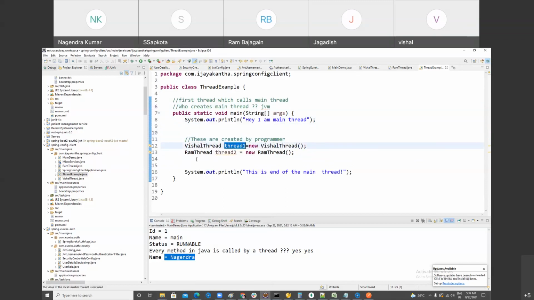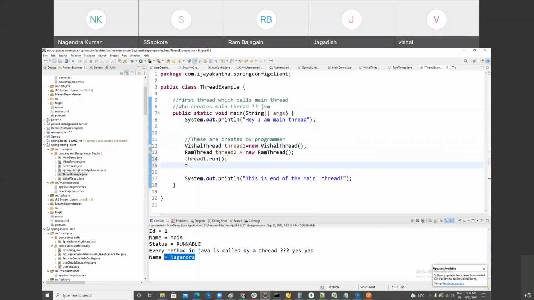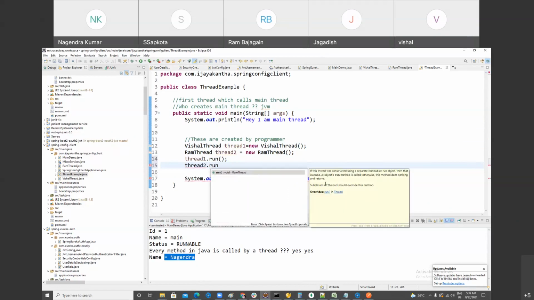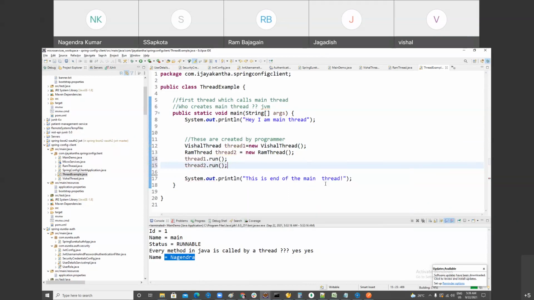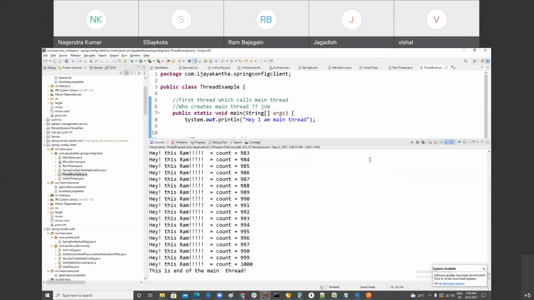See, if you want to run this thread and you call the run method directly, because every thread has a run method, we already talked about it. If you create a thread like this, you know what the problem is? This is not going to run as a thread, Vishal. The main thread will run and call the run methods, and both will run in sequential fashion. First Vishal will complete, then the Ram thread will come into the picture. So it is not multi-threading.